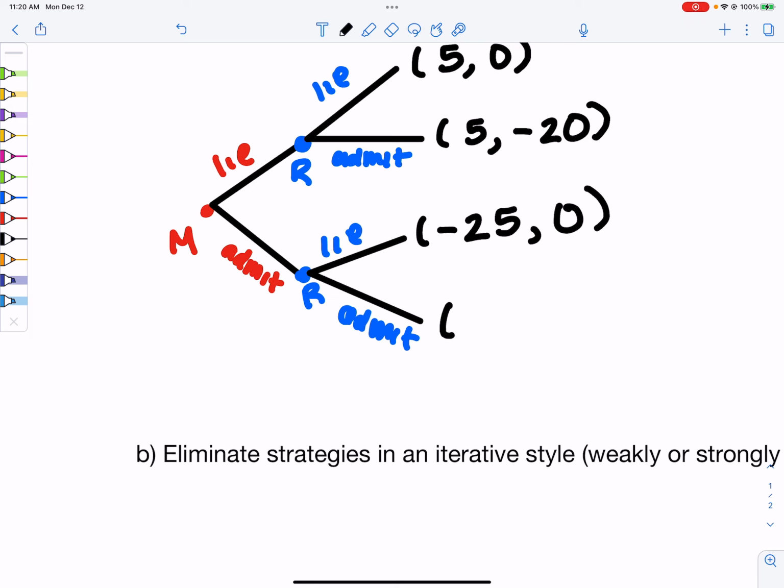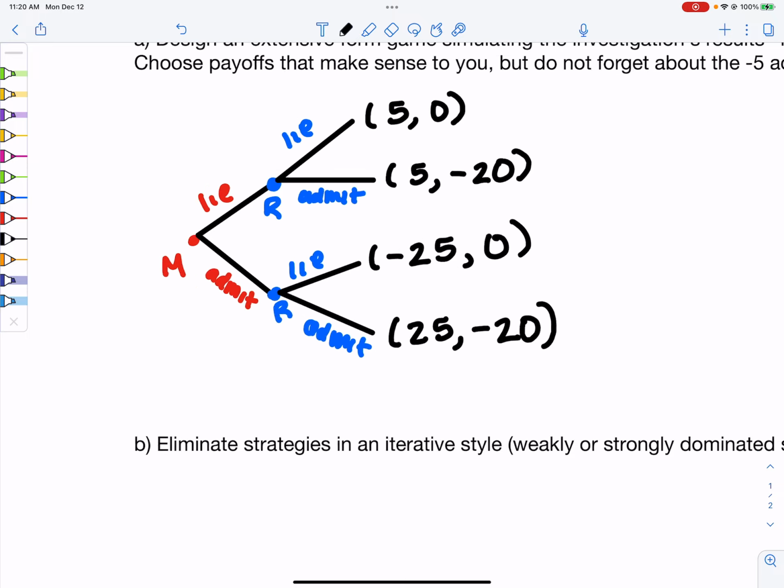For this, Marta would get 25. She is fine. Her family's fine. She didn't lie. Going great. Ransom would have a negative 20. He's going to jail for sure.